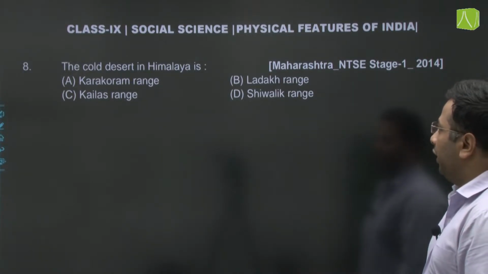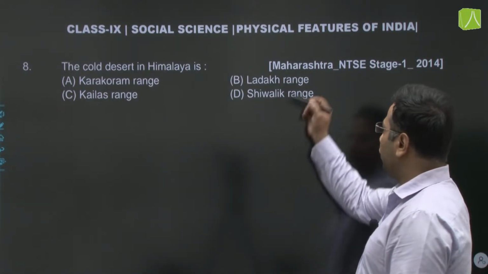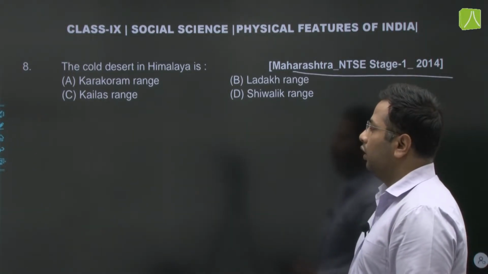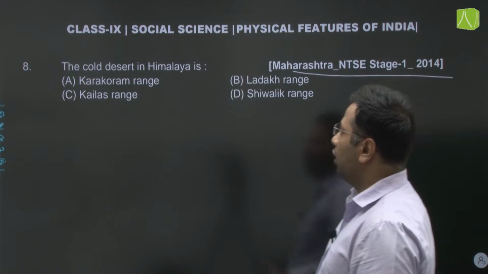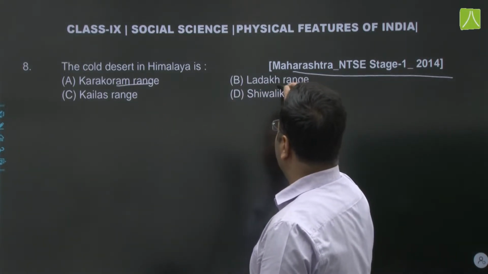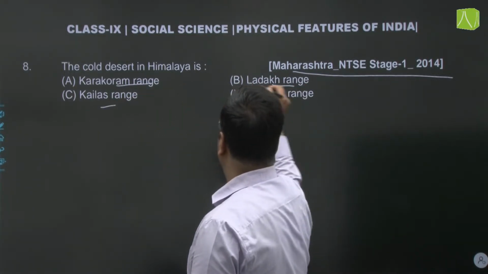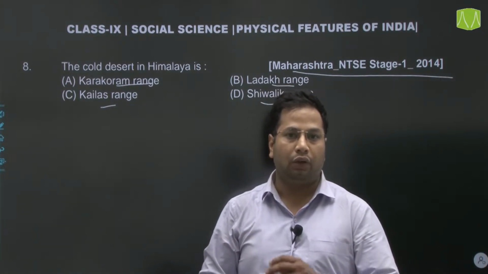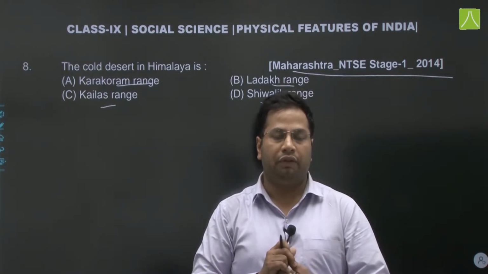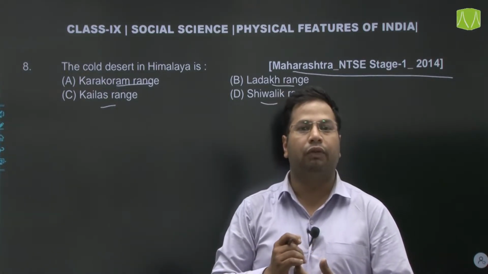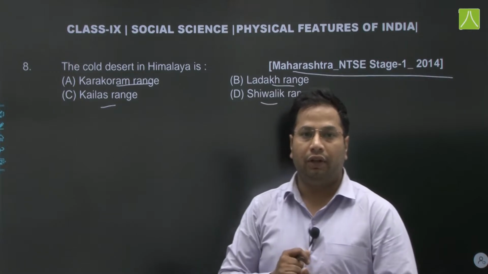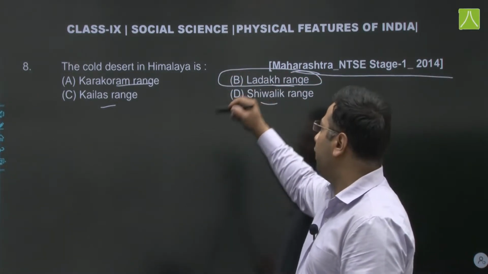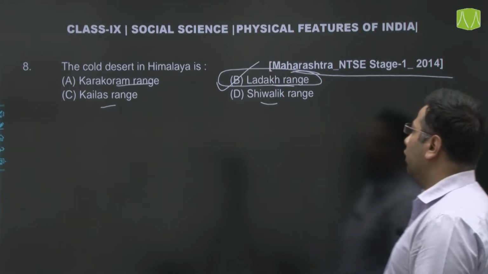The cold desert in Himalayas is, now this question we have in Maharashtra NTSE stage 1 in the year 2014. The cold desert in Himalayas is Karakoram, Ladakh, Kailash or Shivalik. If you have heard about deserts, we know there are two deserts found in India. One is the hot desert which is found in Rajasthan and some parts of Gujarat, and the other one, the cold desert, is found in Leh and Ladakh region. So very simply the answer would be B, Ladakh range.